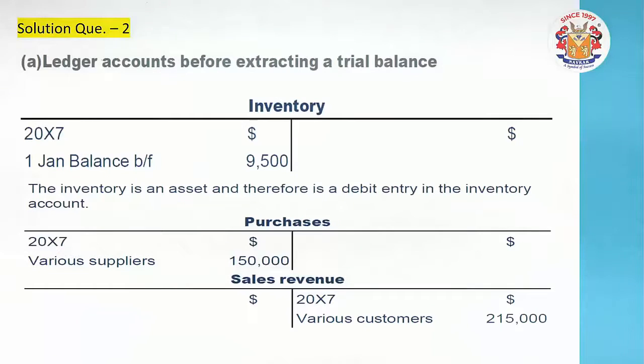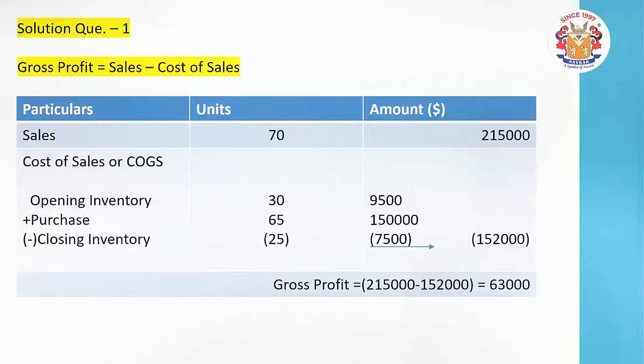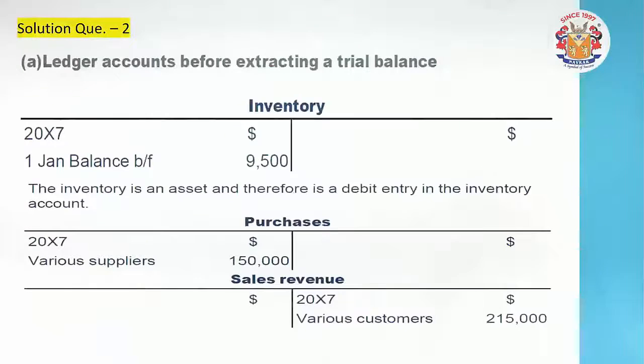In the same way, in 2007 there were various purchases over 365 days, 2,15,000 in total. But friends, remind again how many units were sold. As you can see, a total of 70 units were sold, and 65 were purchased. So I am connecting that question with the debit and credit ledger posting rules.